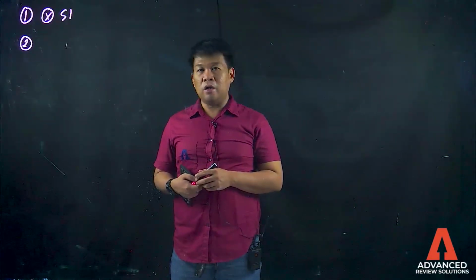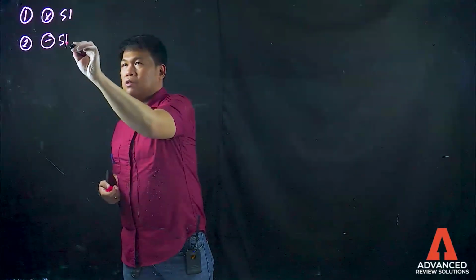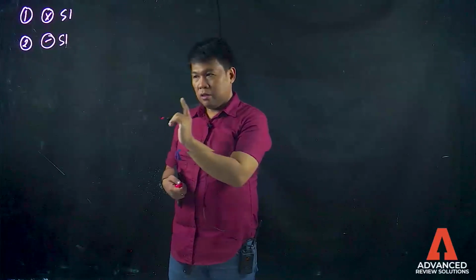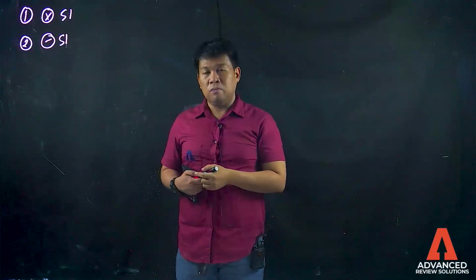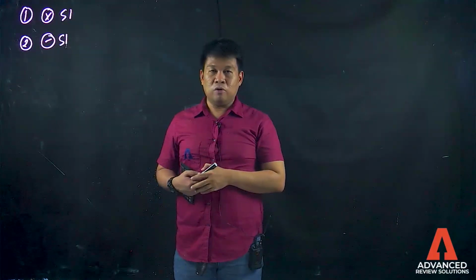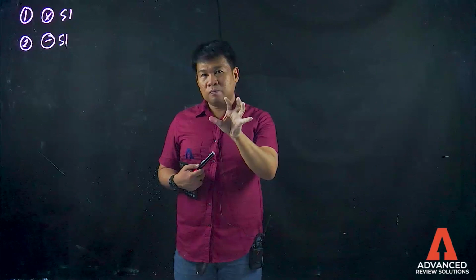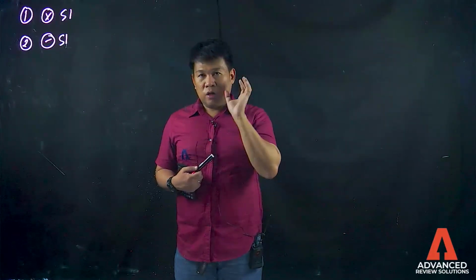Okay? Ibig sabihin, there is a significant influence despite the 15% ownership interest, which is below the threshold limit of 20%. Okay? Ganun po yun. So, ang titingnan mo muna, yung indicators ng significant influence.